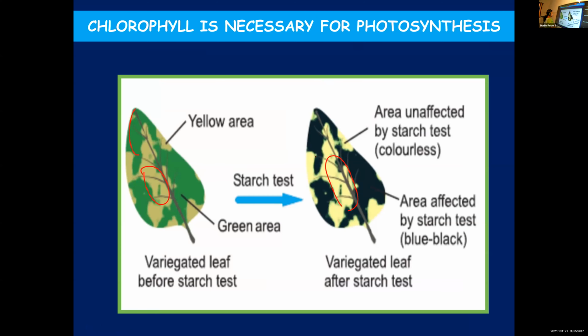So whichever parts of the leaf are green in color will turn bluish black on adding iodine, indicating that starch is present, because chlorophyll is needed for the formation of starch. Whereas the yellow areas will not show any color. They remain colorless. It indicates no starch formation has taken place.